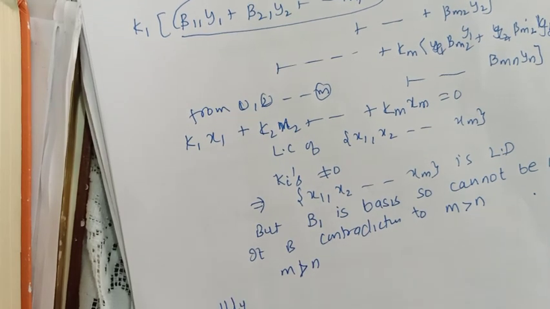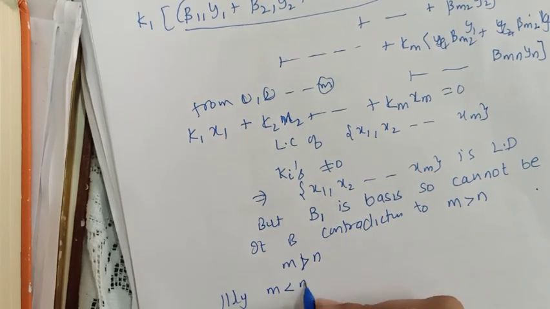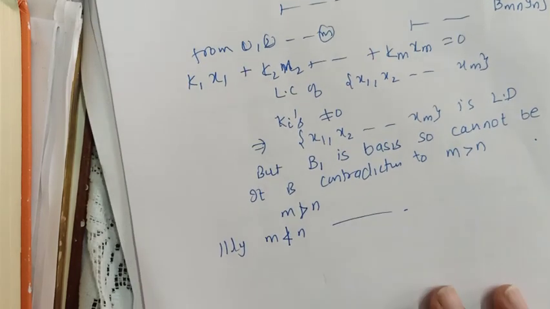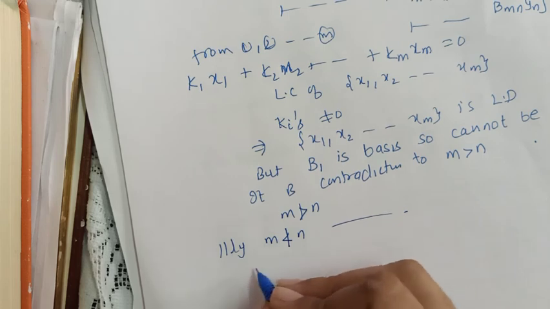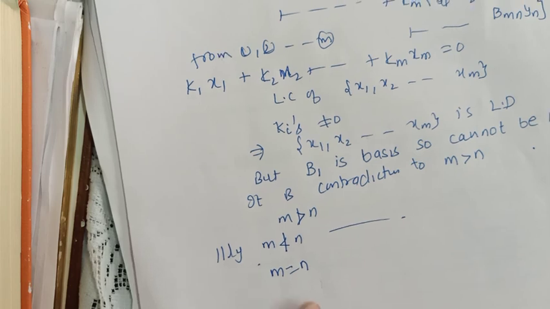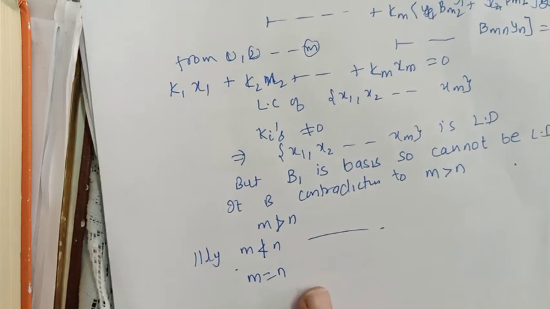Similarly, following the same lines, you assume m is less than n. Again you will obtain that m cannot be less than n. So combining these two, the only possibility is that m has to be equal to n. That is, two bases will have the same number of elements.